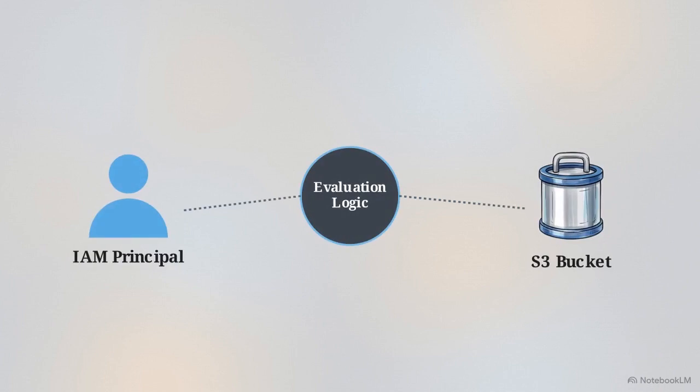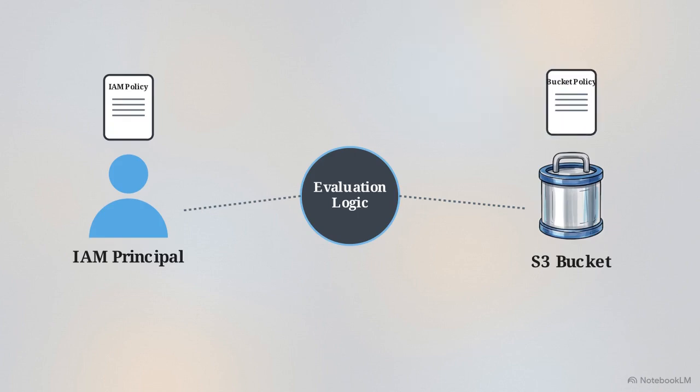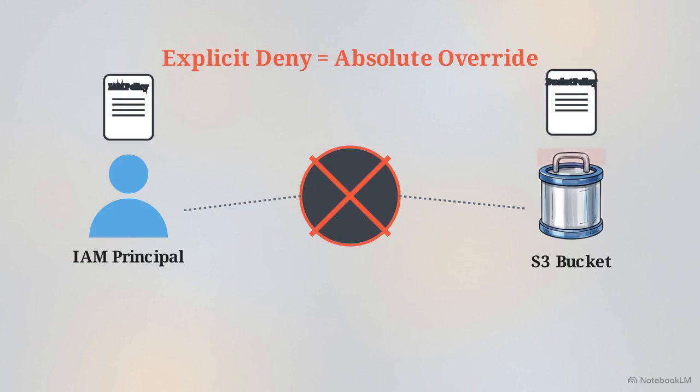S3 access is governed by a dual-layered security model that coordinates user-based and resource-based policies. User-based security relies on IAM policies to define which API actions a specific user or role can perform. Resource-based security is attached to the bucket or object itself, using bucket policies or object access control lists. The evaluation logic follows a specific Boolean formula. An IAM principal is granted access if their IAM policy contains an allow statement, or the resource-based bucket policy allows it. However, this only holds true if there is no explicit deny statement in any applicable policy. An explicit deny serves as an absolute override. It supersedes any other allow statements, immediately blocking the request.